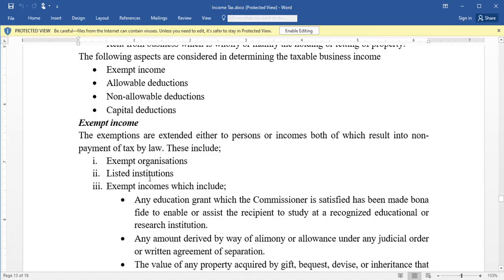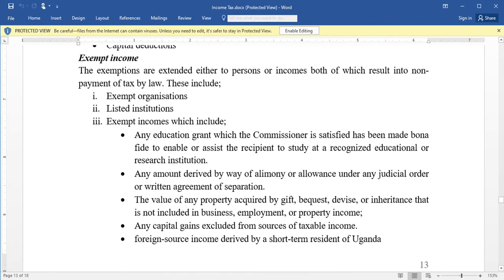So income from exempt organizations is not taxed. Income from listed institutions is not taxed. Then exempt incomes, which include any education grant which the commissioner is satisfied has been made bona fide to enable or assist the recipient to study at a recognized educational or research institution. So an education grant is also not taxed.